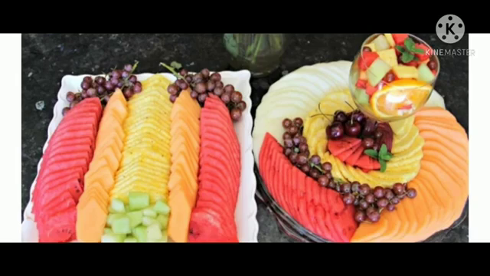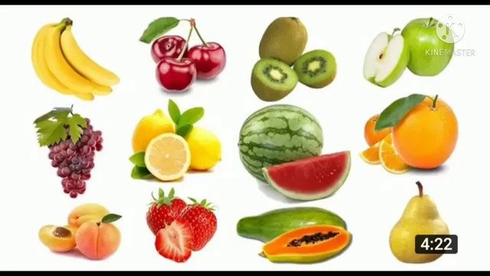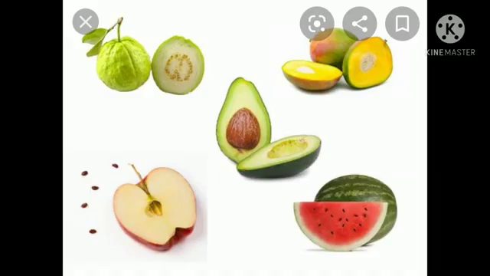Yes, some have seeds. See here, banana. Banana has seeds? Yes. Cherry, grapes, papaya, orange, apple. Yes, different fruits have different types. Do all the fruits have the same type of seeds? No. Now tell me, name some fruits that have only one seed. Can you find out among them the fruit which has only one seed? See here, if we cut the fruit, we can see the seeds inside. See, first one guava. Can you see the seeds? We have so many seeds in it.